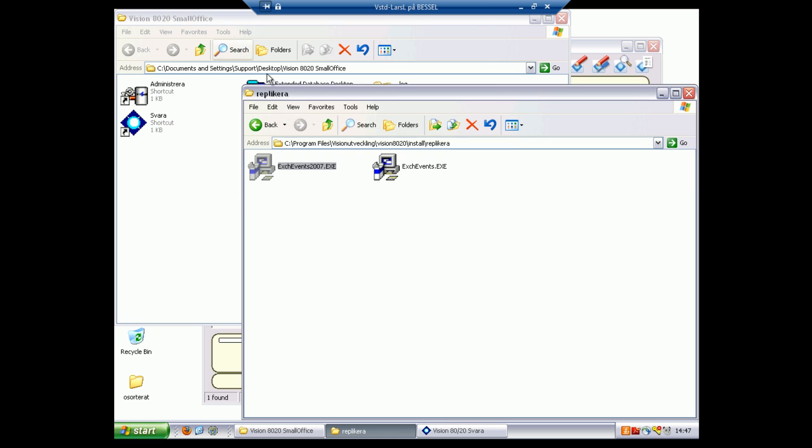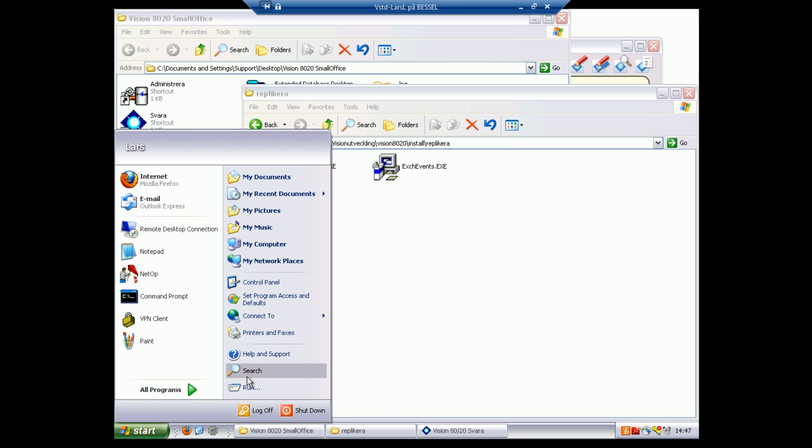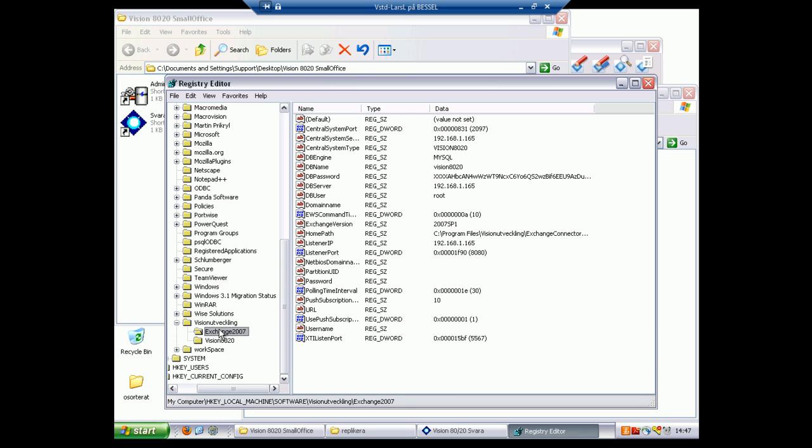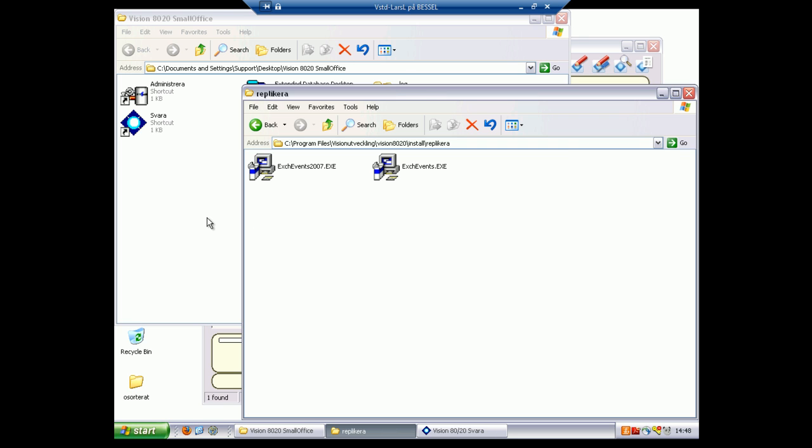Remember that we were saving all the info in the database? That is not completely true. Some info is always saved in the registry, such as info that was specified in the installation step. For example, the external IP of the Vision8020 server used by the Exchange. If you, for example, specify the wrong IP during the installation, you need to change it in the registry. These settings can be found under HKey local machine, software, Visionutveckling, Exchange 2007. And that's it for installing the Exchange connector.